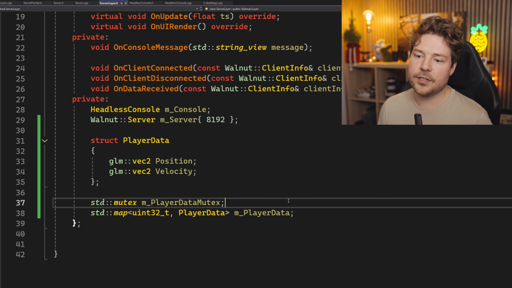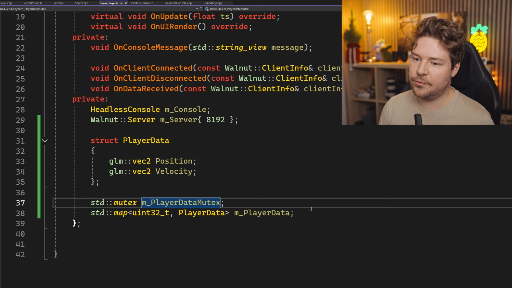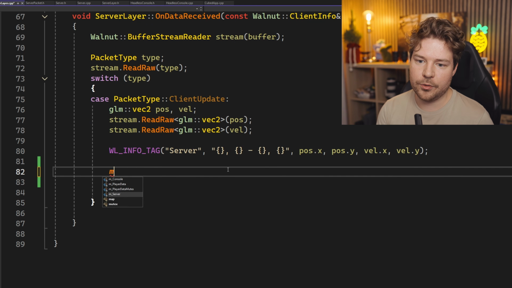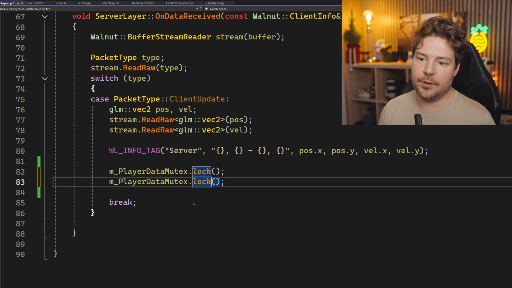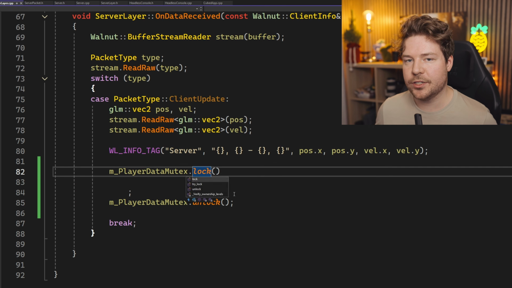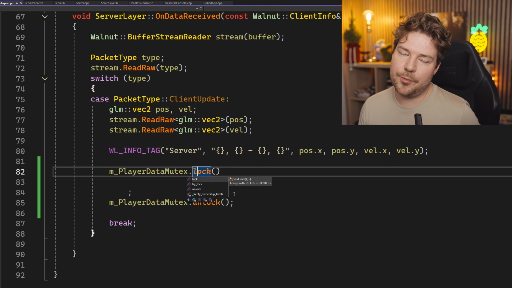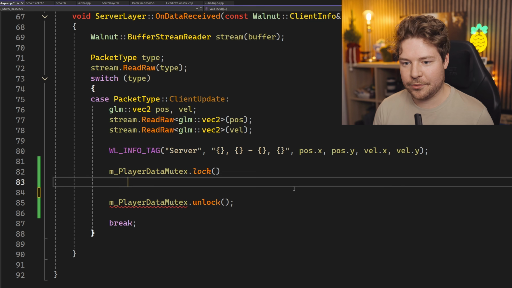We generally use this with lock guards or spin locks or whatever else. You can just call .lock directly on the mutex. That's fine. So if we wanted to, we could just do it that way. But the idea is that if we're sure that we want to put data into this, we can basically just call player data.lock, right? And then we'll have unlock. And again, you can wrap this mutex inside an RAII lock, which will basically just be locked for this scope, and it'll magically unlock. That really just calls this. So feel free to just call this code as well.